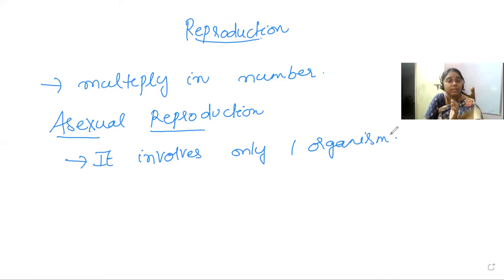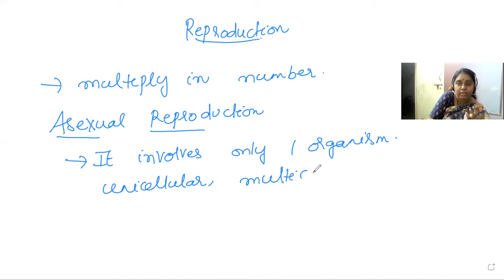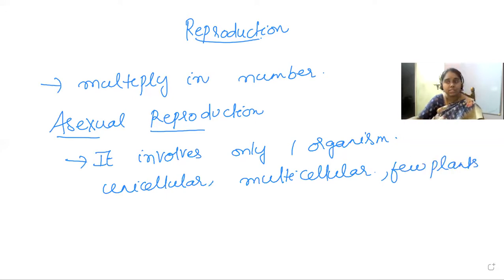So that means a single organism reproduces two or more organisms on its own. This type of reproduction is seen in unicellular organisms, and also in multicellular organisms, and in a few plants. Now let us look at the different methods of asexual reproduction. It can be done in different ways, some organisms follow one method, few organisms follow a different method. So we'll have a brief look at all the methods of asexual reproduction.